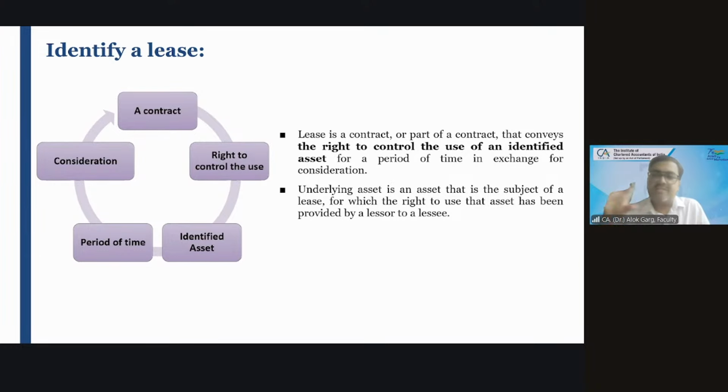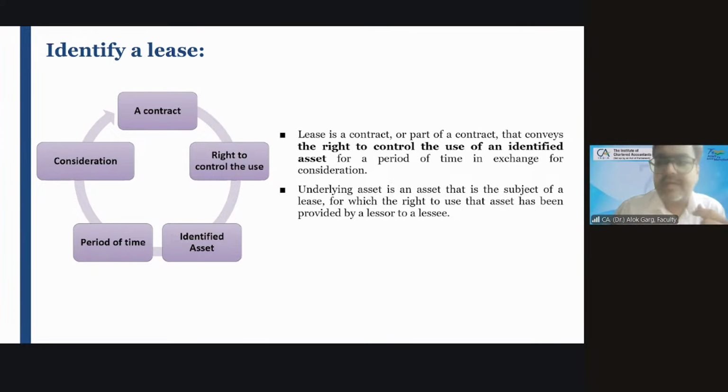So what is the essence of the lease contract? A lease contract is a contract between two or more parties where one of the parties is getting an asset for the purpose of use, for a specified period of time, and in exchange for consideration, which is lease rent.